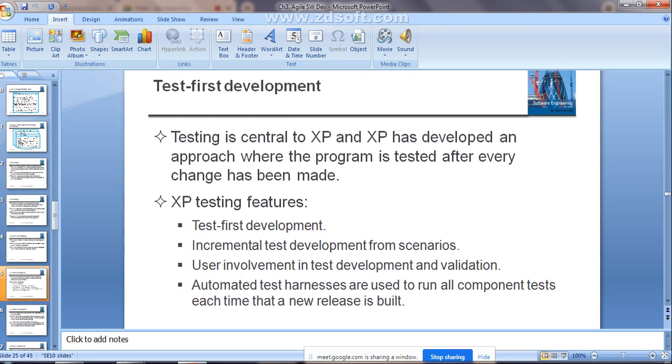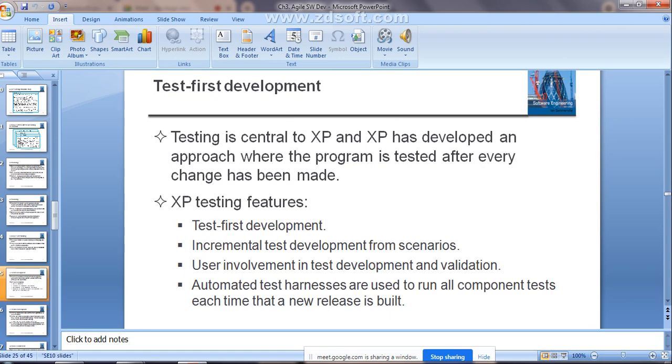And user involvement in test development and validation, as already told, customer involvement should be there in the XP team. So the user involvement in the test development and validation is something they are going to consider. And automated test harnesses are used to run all the component tests each time a new release is built. Every time extreme programming comes up with a new version, it is going to run the automated tests to test all the components present in that release of the software.